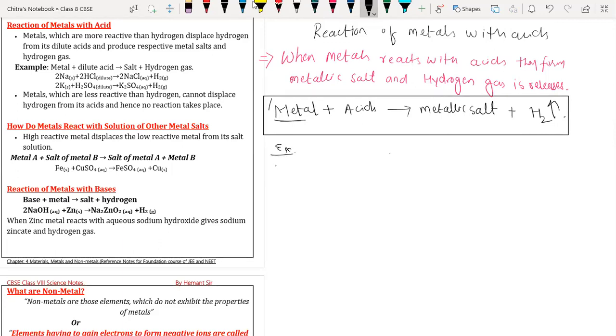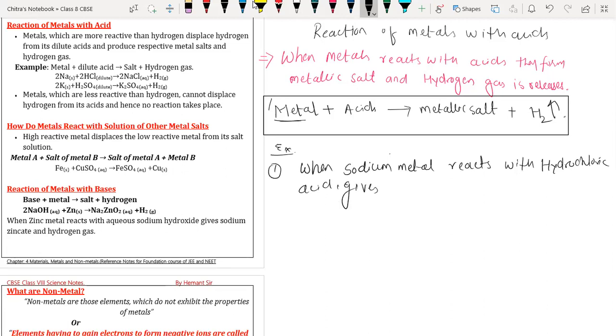First example. When sodium metal reacts with hydrochloric acid, which produces or gives sodium chloride, NaCl, and hydrogen gas is released.